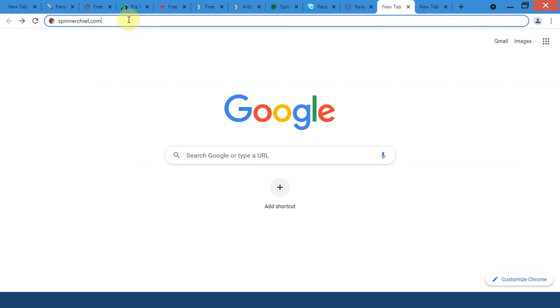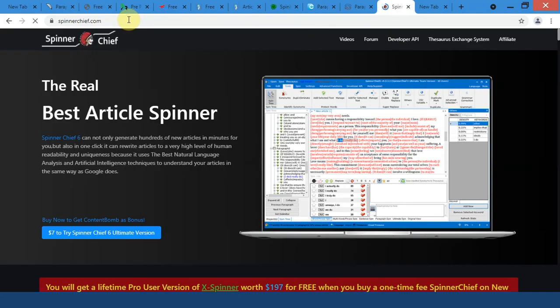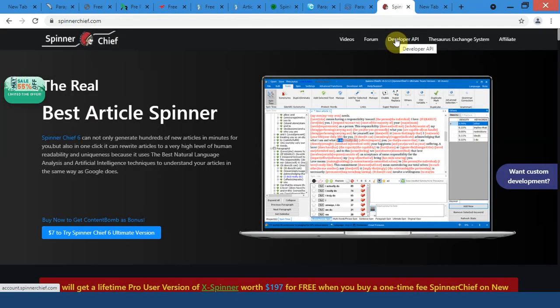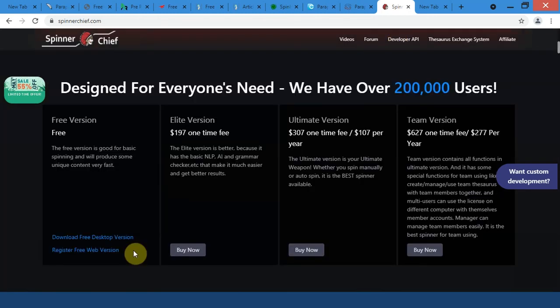At number 9 on the list, we have Spinner Chief. So the latest version of Spinner Chief is Spinner Chief 6. By the way, people who use this software tend to buy the premium version because the free version doesn't offer much. You can download its free desktop version or can register for the free web version. This tool will only provide their service when you sign up on their website.